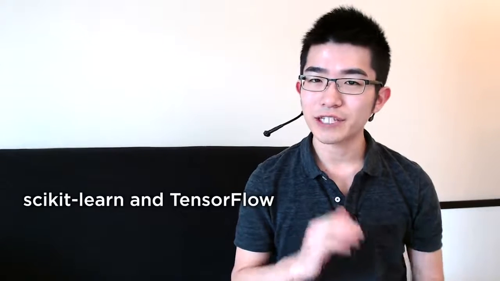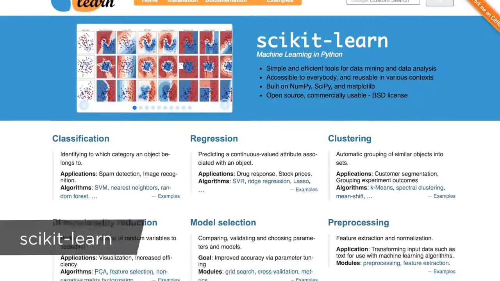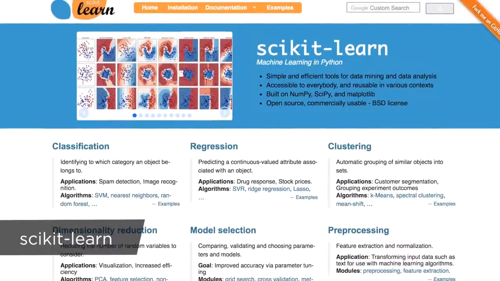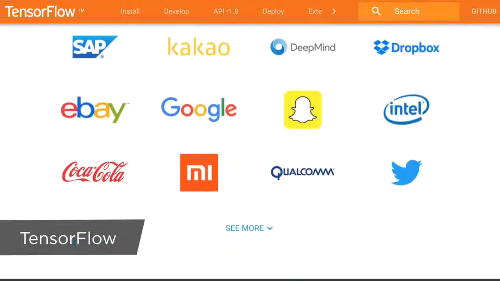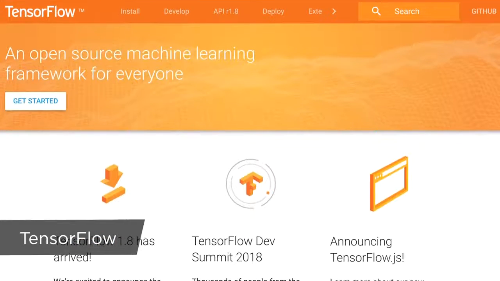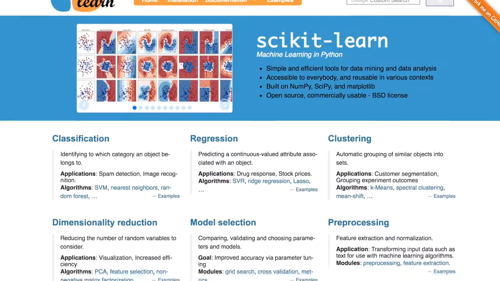Now, there are a few popular machine learning libraries and frameworks for Python. Two of the most popular ones are called scikit-learn and TensorFlow. Scikit-learn comes with some of the most popular machine learning algorithms built in. I mentioned some of them earlier. And TensorFlow is more of a low-level library that allows you to build custom machine learning algorithms. So if you're just getting started with a machine learning project, I'd recommend that you first start with scikit-learn, and then if you start running into efficiency issues, then I'd consider looking into TensorFlow.